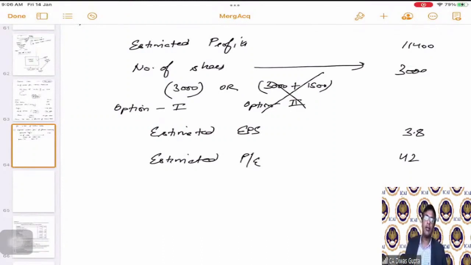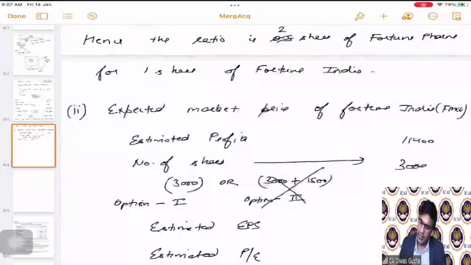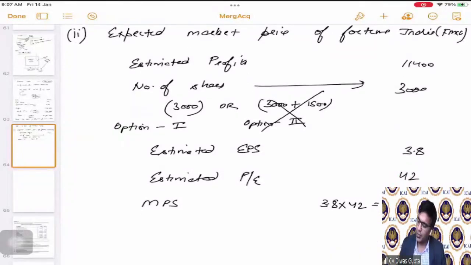Can we calculate the market price? MPS, 3.8 multiplied by 42, is equal to 159.60. Okay, students, so this is the MPS part of the solution.